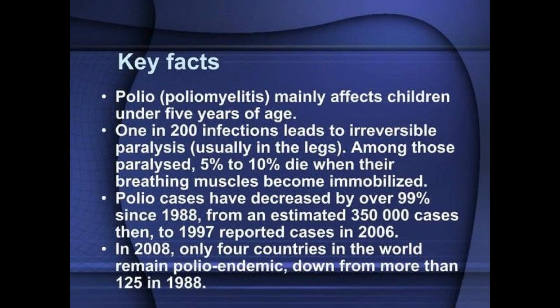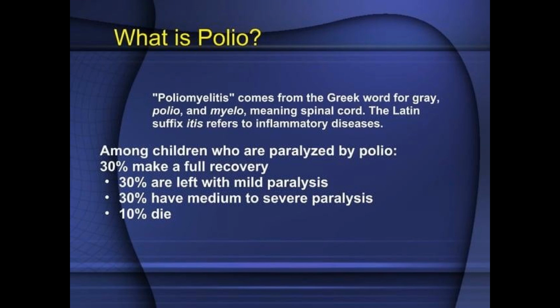Key facts: poliomyelitis mainly affects children under 5 years of age. Poliomyelitis comes from the Greek word for gray, polio, and myela, meaning spinal cord. The Latin suffix itis refers to inflammatory diseases. Among children who are paralyzed by polio, 30% make a full recovery, 30% are left with mild paralysis, 30% have medium to severe paralysis, 10% die.